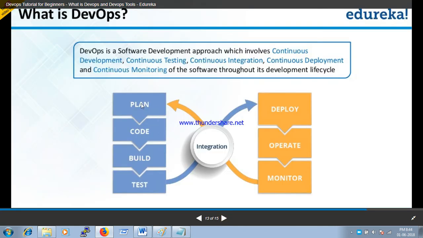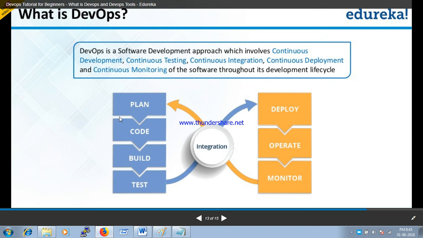Here you can see plan, code, build and test. This particular section comes in the development cycle of DevOps, and this complete development cycle is integrated with the operation cycle. In the operation cycle we can see topics like deploy, operate, monitor.